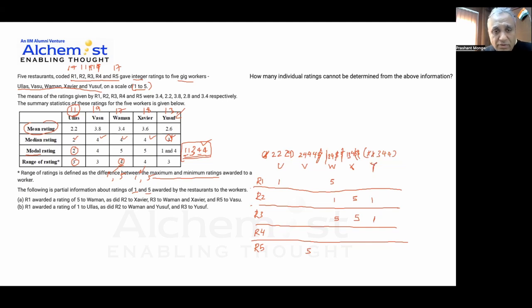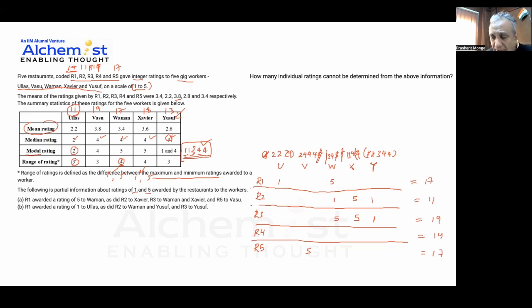Also for R1, I need to look at this data that I kept here. So R1 has given a total rating of 17. So this sum should be equal to 17. This is what I get to know. This sum should be equal to 11. Okay, and this is equal to, so this is not written well. This is 8, this is 19. Okay, and this is 14, and this is 17. So let's see what we can do. So we have some information here in front of us.